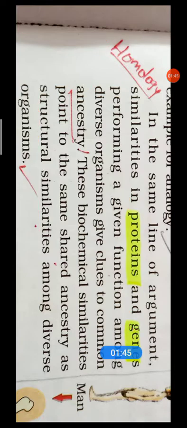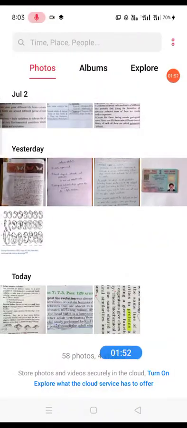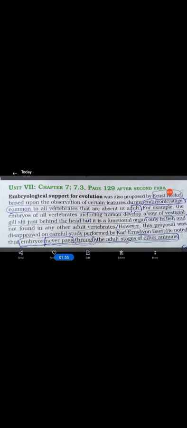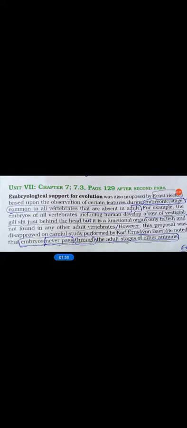Yesterday we covered one piece of evidence, and now I am going to give some more clarity about the embryological evidences. See, this one is the embryological evidences. If you read these embryological evidences,